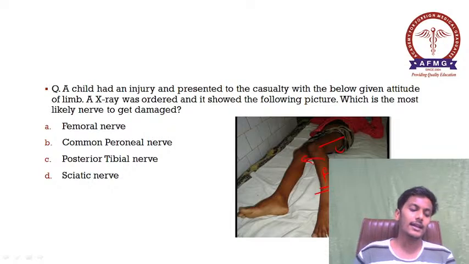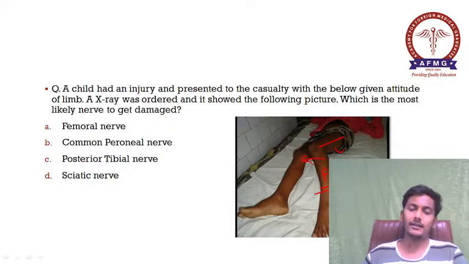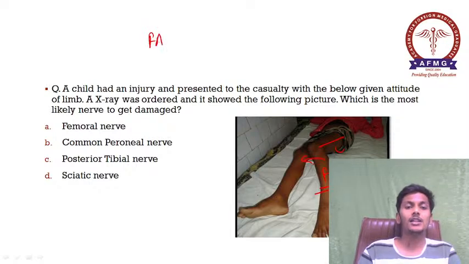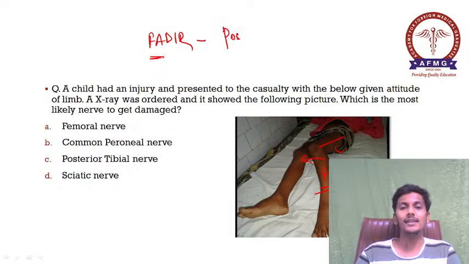So what is this? The attitude of the limb is FADIR. And I have already given a mnemonic. FADIR means father, papa. So P stands for papa, P stands for posterior hip dislocation.